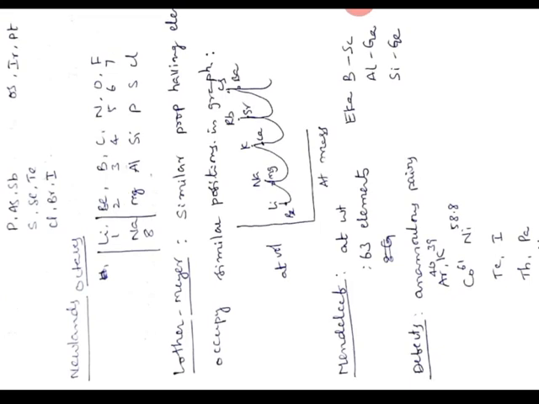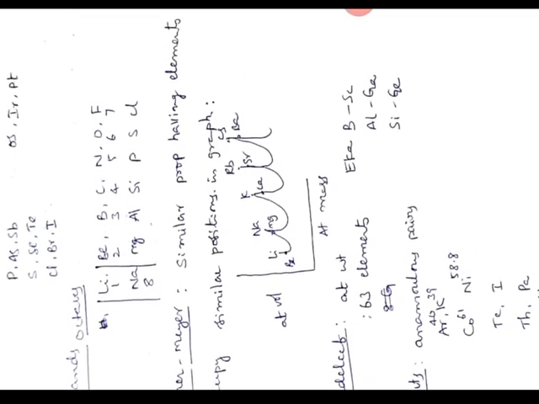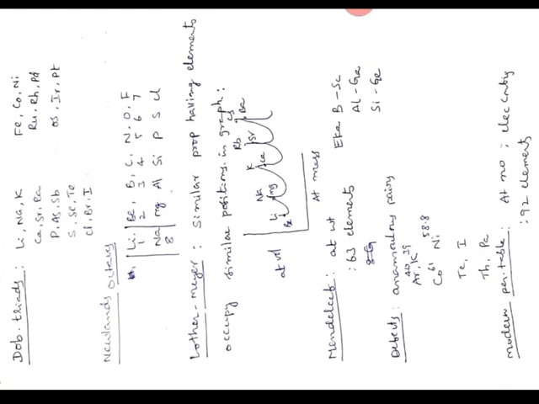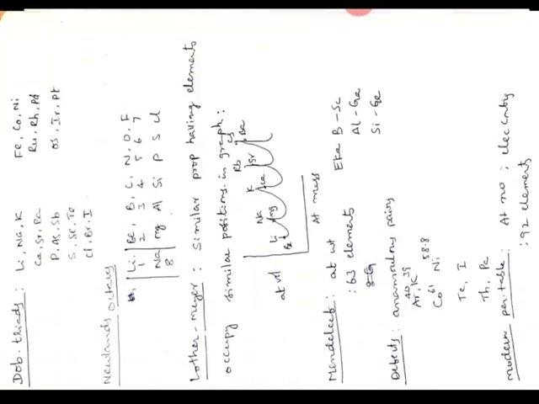Let us see the modern periodic table. It is based on Moseley's periodic law. Moseley pointed out that physical and chemical properties of elements are periodic functions of their atomic numbers. Based on that, the modern periodic table has been constructed. There is a modern periodic law also. It states that physical and chemical properties of elements are periodic functions of their electronic configurations. When the modern periodic table was formulated, there were 92 elements discovered.